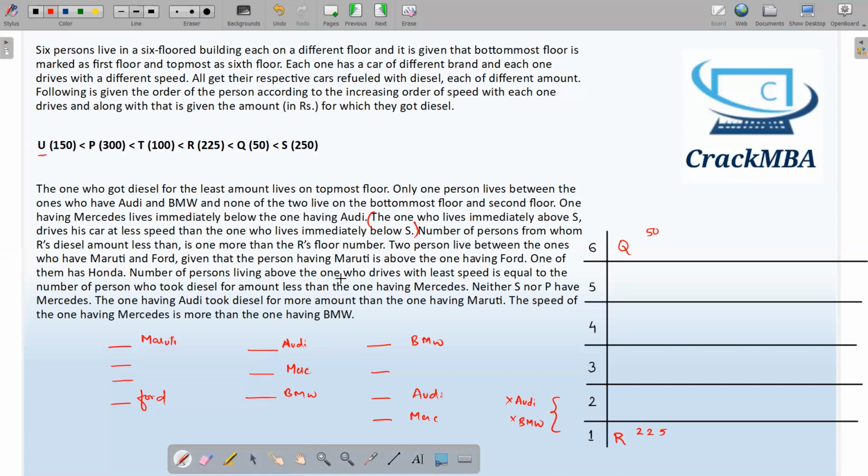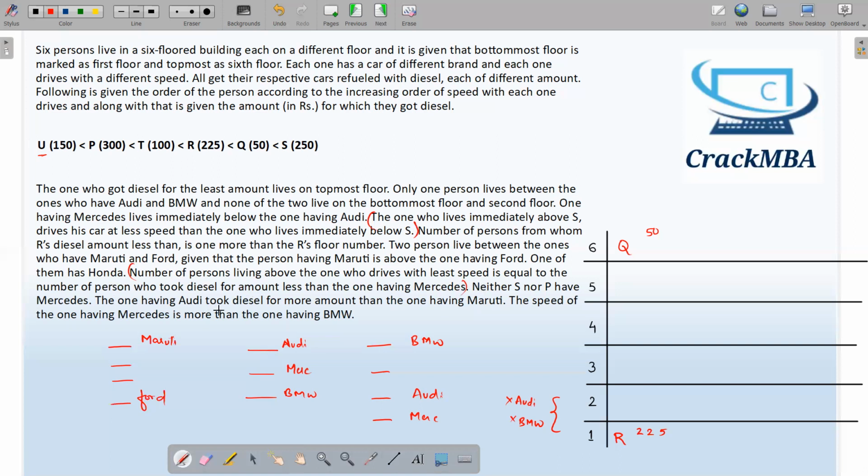The number of persons living above you is equal to the number of persons who took diesel for an amount less than the one having Mercedes. We don't know who has Mercedes, so we cannot use this statement. Neither S nor P has Mercedes. I cannot use this statement also.